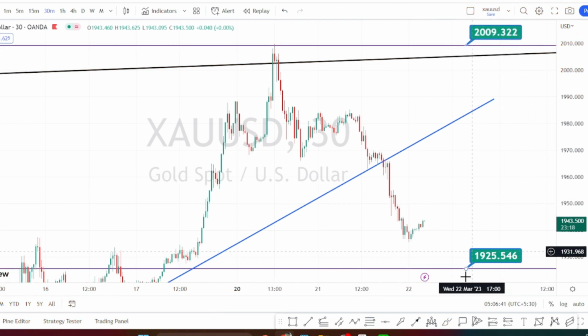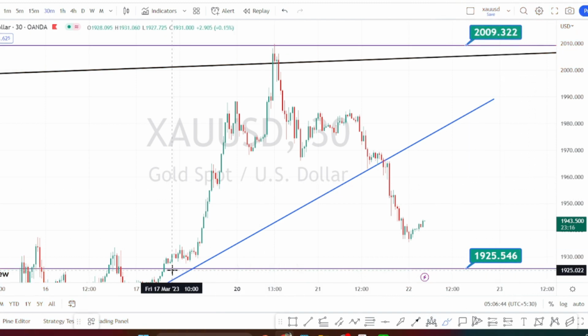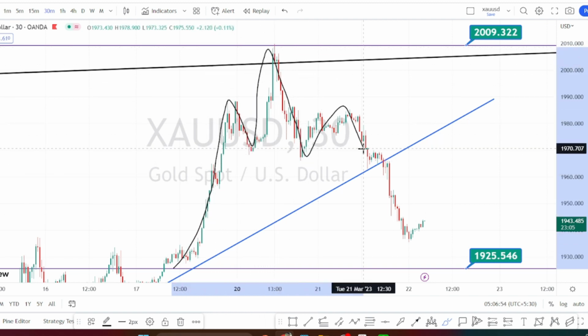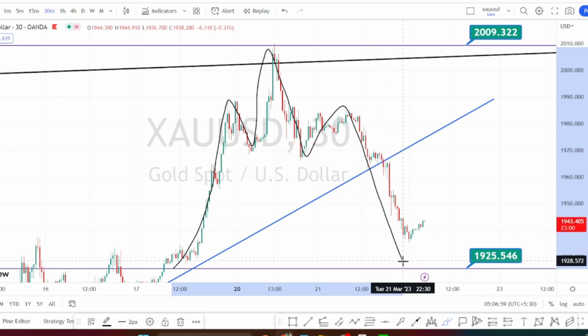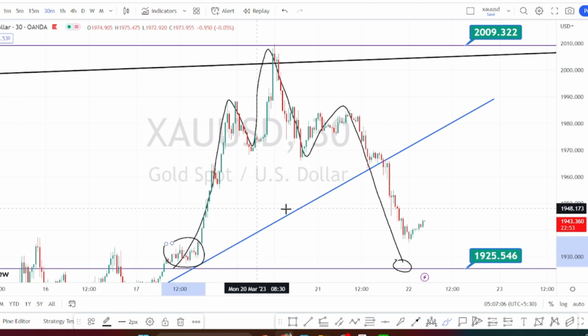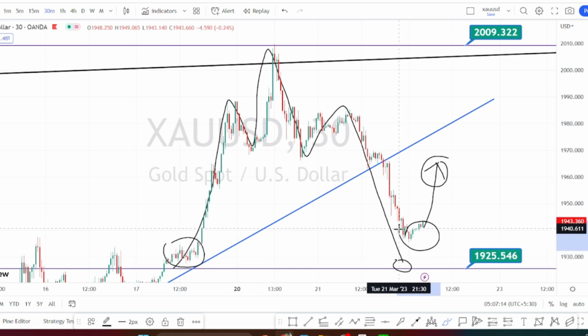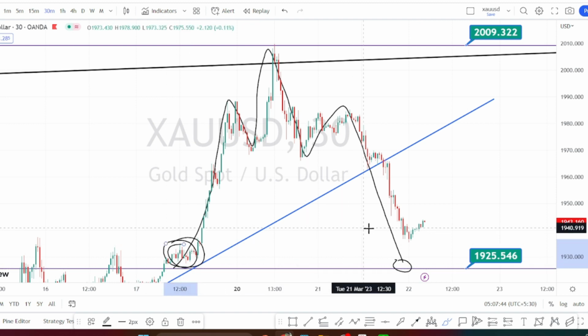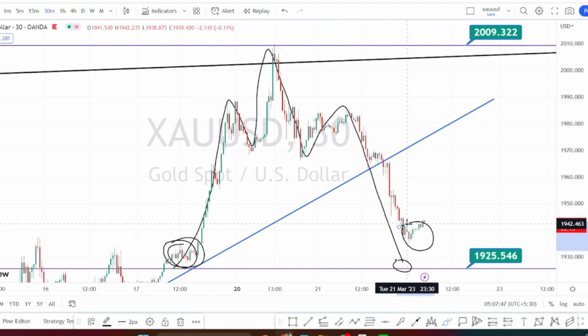I'm in the 30 minutes time frame, and when we look at the price action here, we have noticed the price action make a head and shoulder pattern, which I had also expected in yesterday's analysis, and we have noticed the price action retrace approximately to the level where it started the head and shoulder pattern. So from this level, it will be the start of a new trend. We have to wait and see if the bearish trend is going to continue or if it is going to start a new bullish side retracement, because it has completed its head and shoulder pattern, so it will become invalid for now.